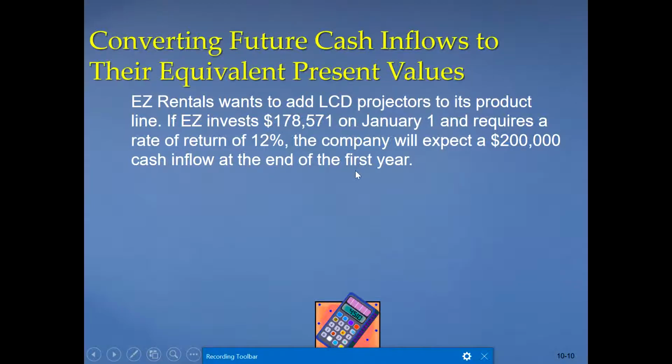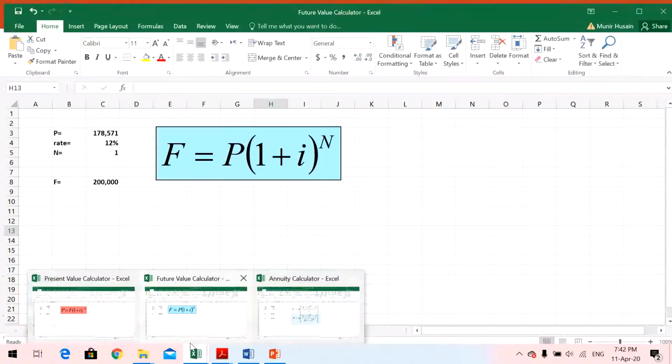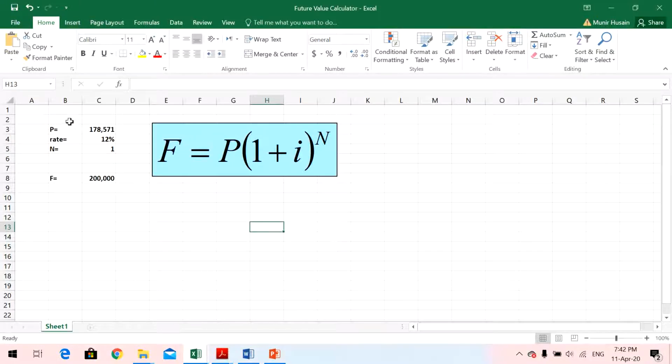So basically what it says here, if we have P as 178,571, rate is 12%, what will be this amount after 1 year? As of present, today it is 178,571. So how much will it be? F is not given. Using this formula we can calculate the future value, which will be 200,000. So after 1 year, this amount at this interest rate will become 200,000.